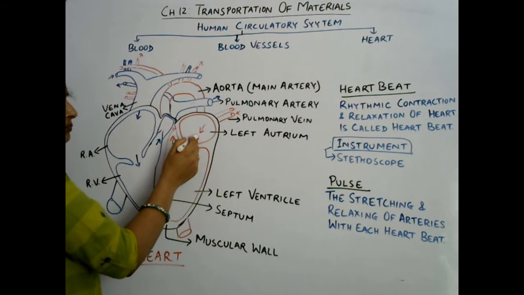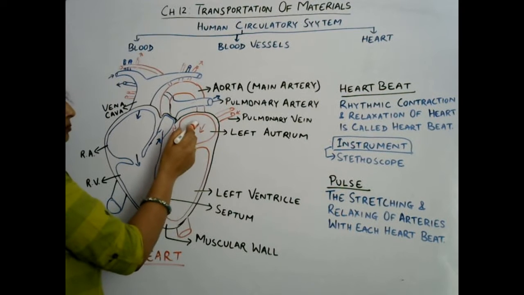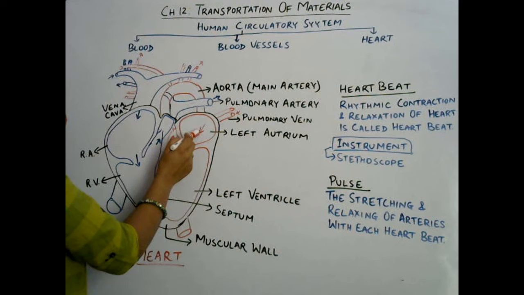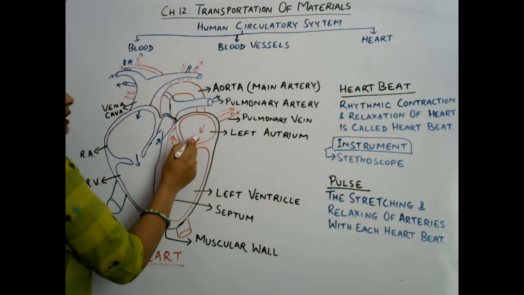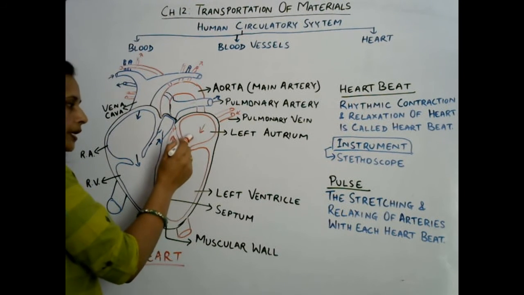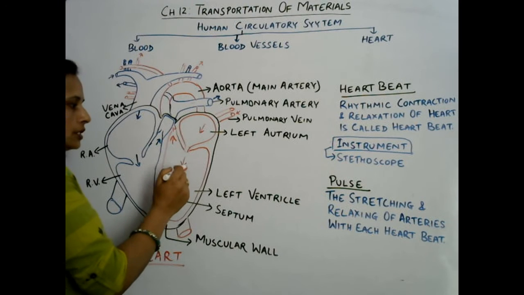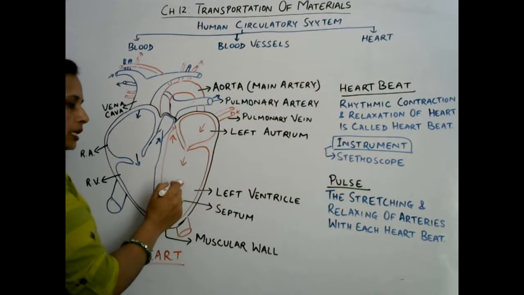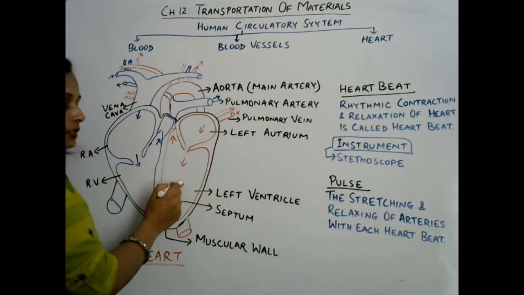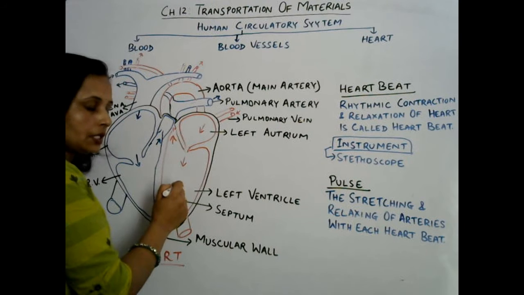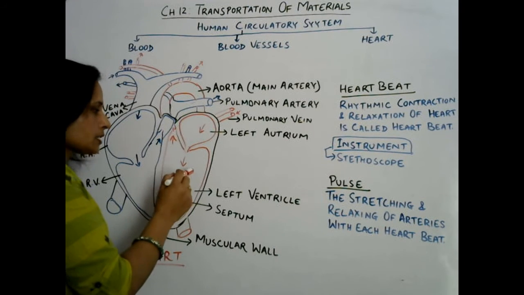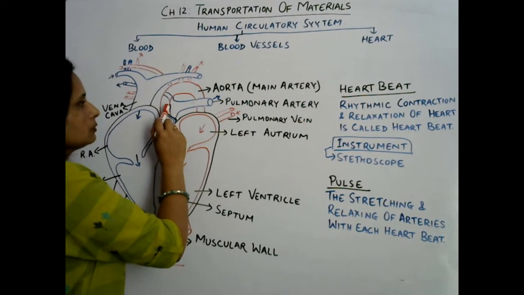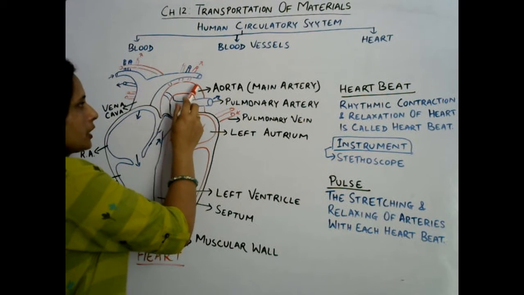During that time the left atrium, to receive blood, is in the relaxing position. Okay, it is in the relaxing position, then it receives blood. After that it contracts and pushes blood towards the left ventricle. Then during that time the left ventricle is in the relaxing position to receive blood, then it contracts and blood is supplied towards the aorta, that is the giant artery.